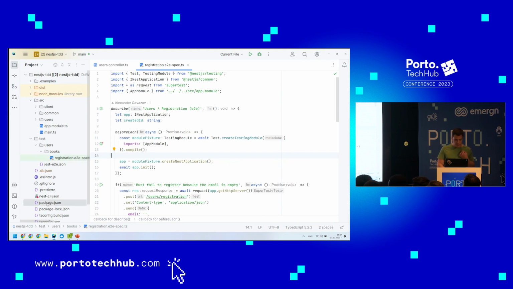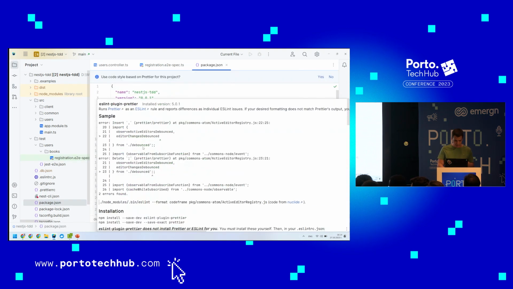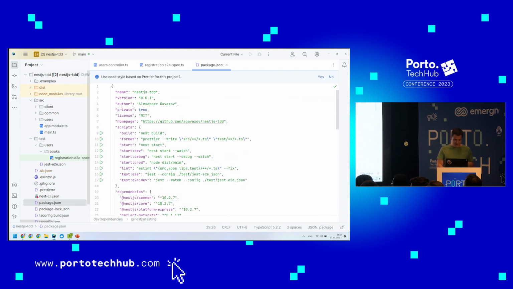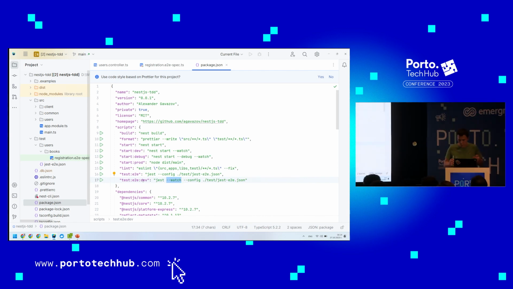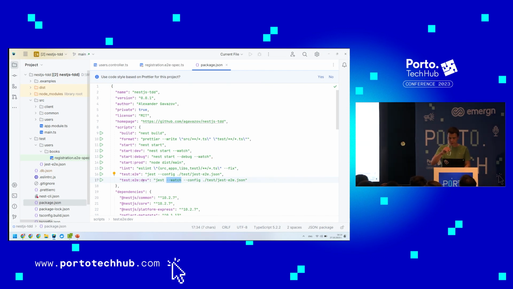So in this case, what we have, of course, is the architecture, and we have this end-to-end command. By the way, one extra thing: if you add watch as a parameter, it will be much easier for your tests. Each time you rewrite your test, it will be recompiled, and it provides you the notion of the feature and so on. I mean, usually you're going to have it, but you have to type it.